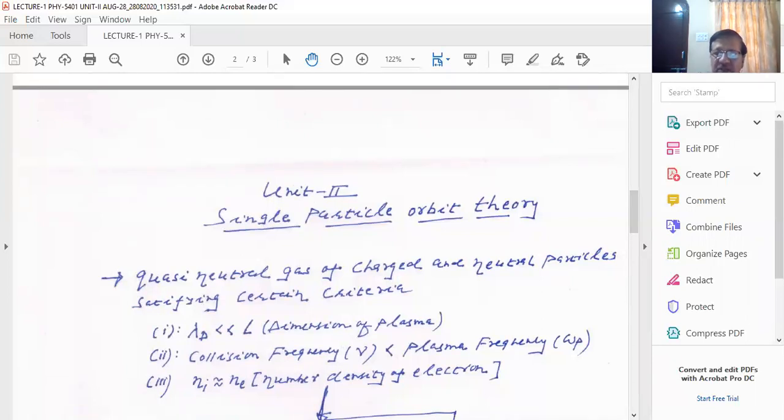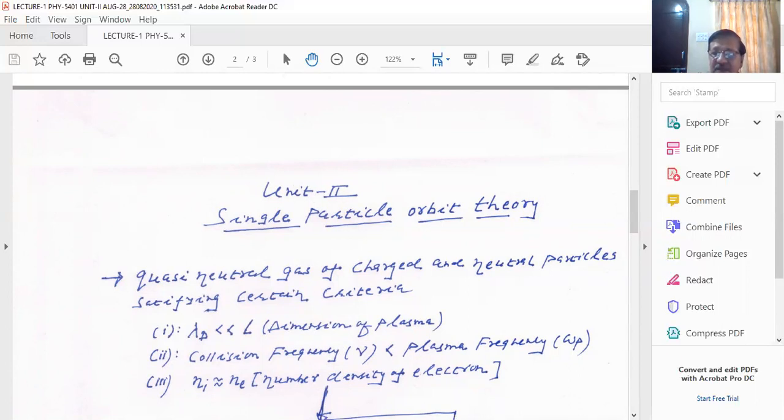Of course, you know that these Coulombic forces are long range forces, but in case of plasma, the field of each charged particle is extended up to a certain distance. That distance is considered as the Debye length. So if I have any charged particle, and if you find out the effective field in a plasma state, you will have to find out its Debye length.